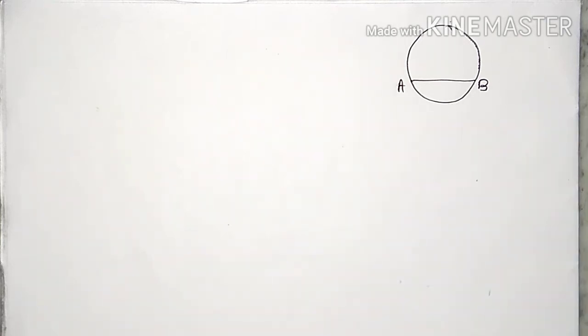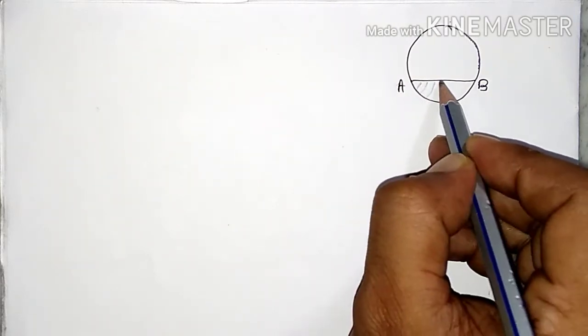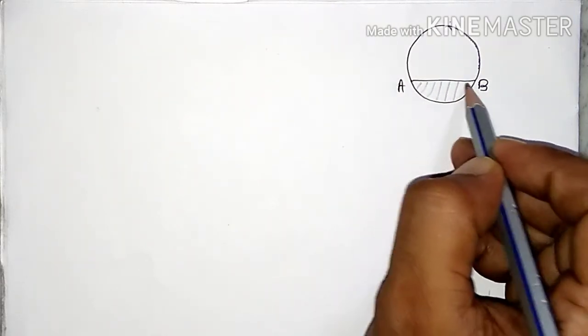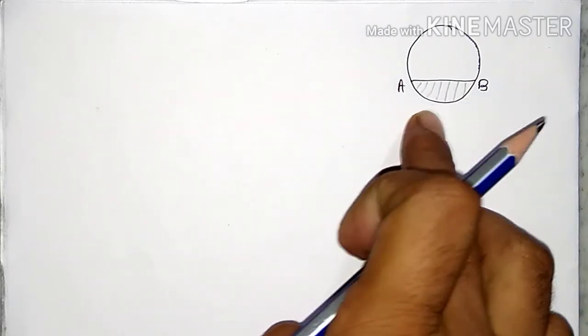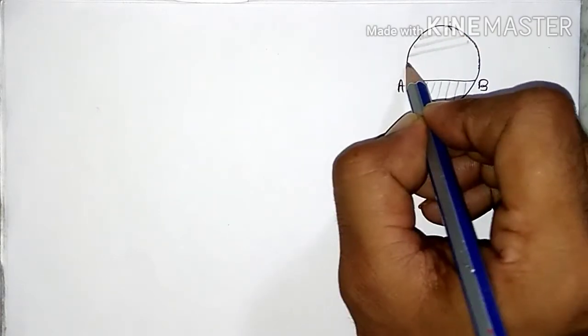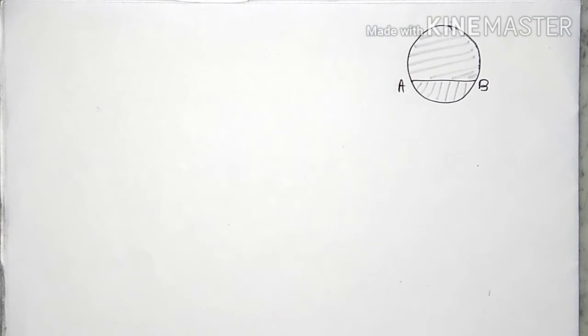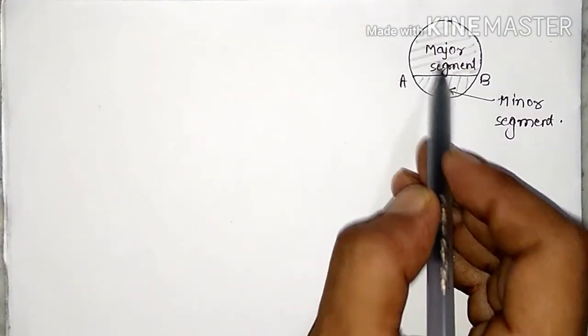This is the minor segment and this one is the major segment.